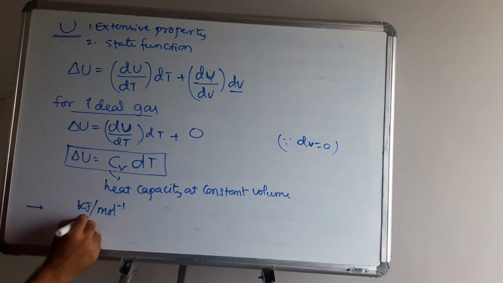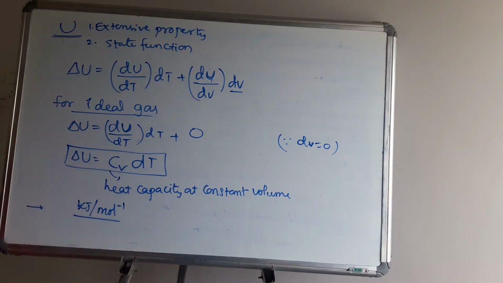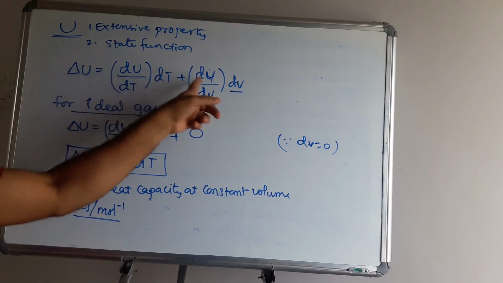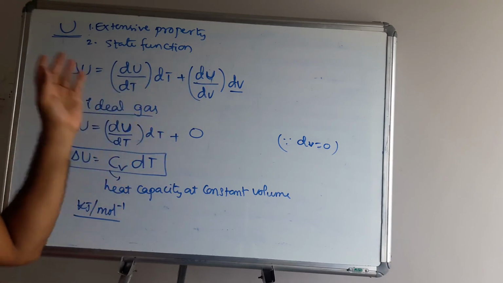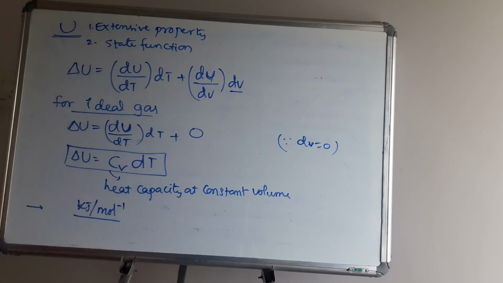This is about the state function. Now, I have given this for ideal gas, but you may apply it for liquids, solids or real gases also. This formula is applicable for all substances, real, solid, liquid, gas, everything, and for all processes, whether reversible or irreversible, which you will learn next.